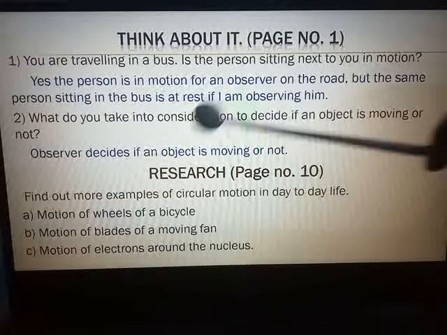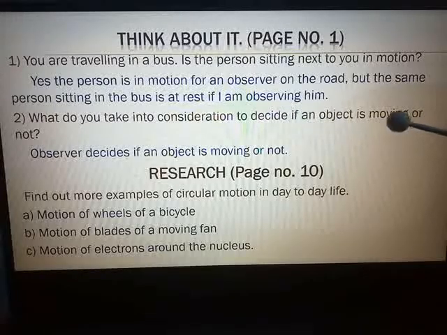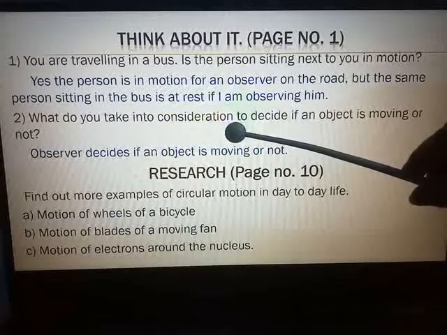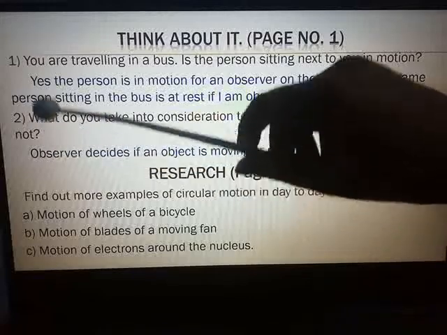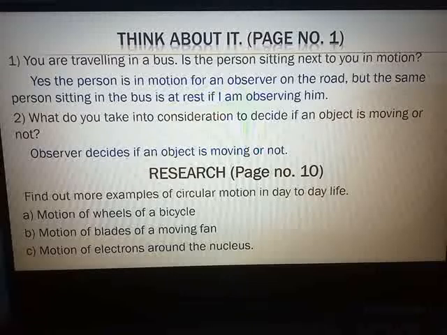Next, question number 2. What do you take into consideration to decide if an object is moving or not? Now from the above question, you come to know that it is the observer who decides if an object is moving or not. So what will you take into consideration? Observer is the answer. I hope all of you have jotted down the points. So we have completed the first activity from page number 1, that is Think about it.